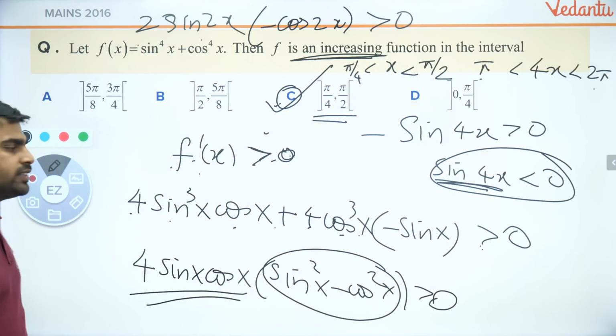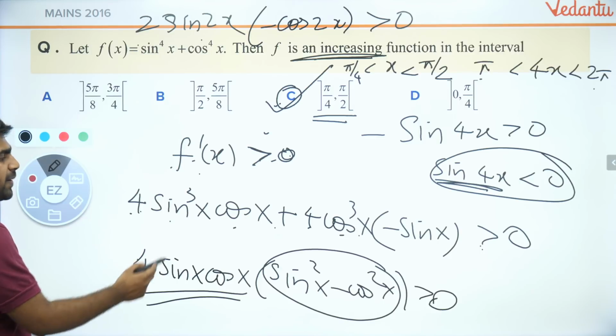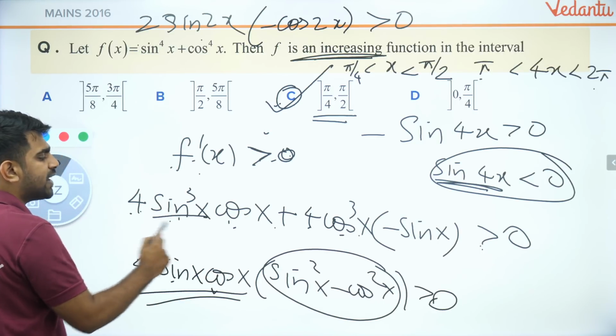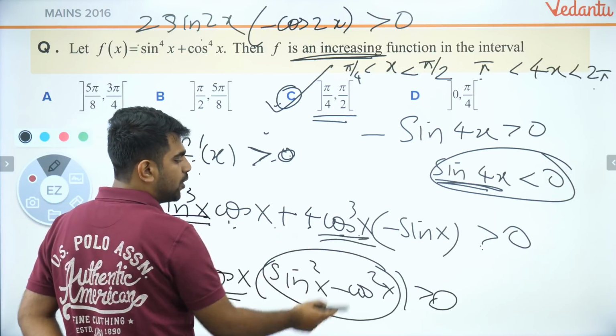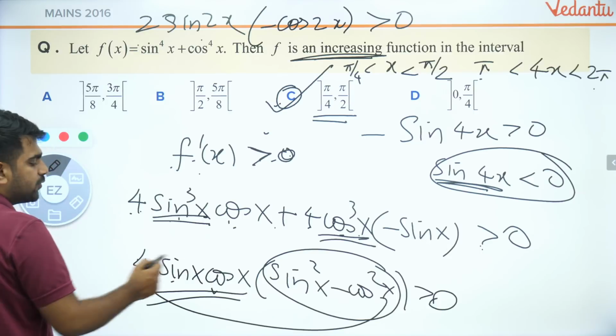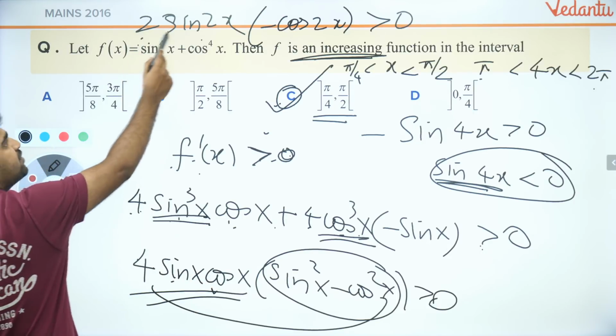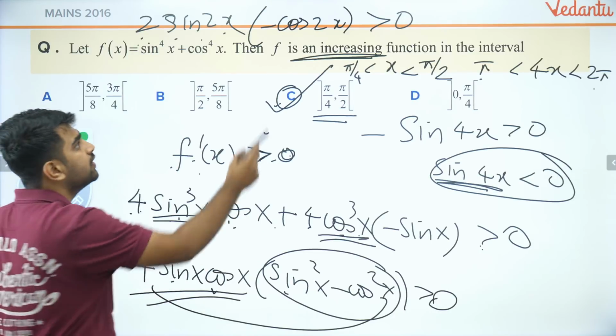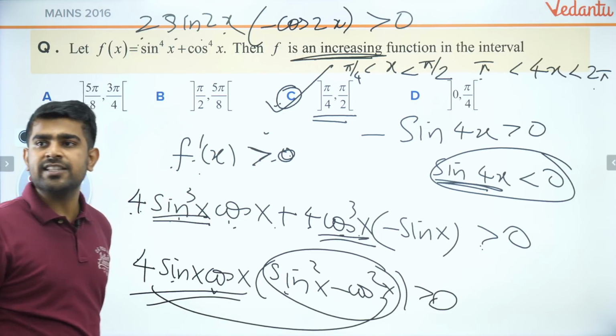Very simple. Then what did I do? I took 4 common, sine x common, cos x common. What is left out? Sine square x is left out, cos square x is left out with a minus sign. Now this has to be greater than 0. What is 4 sine x cos x? It is 2 times sine 2x. What is sine square x minus cos square x? It is minus cos 2x. That should be greater than 0.